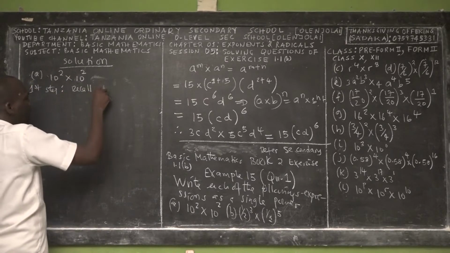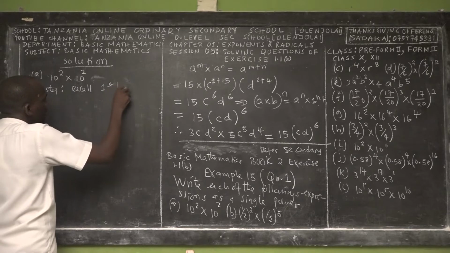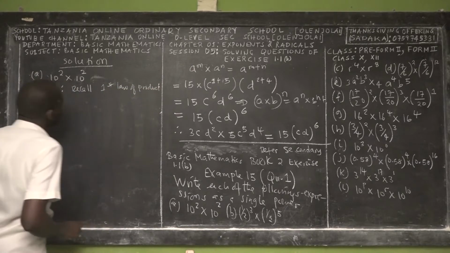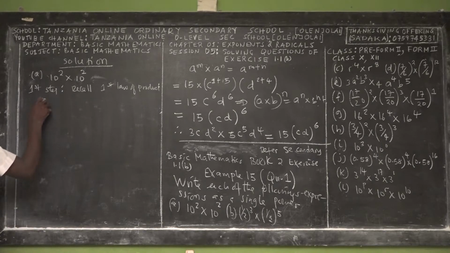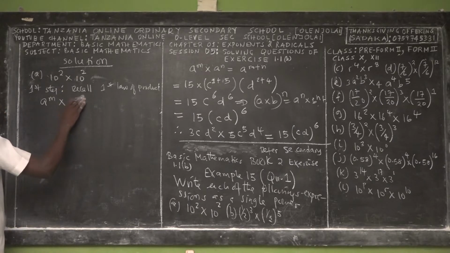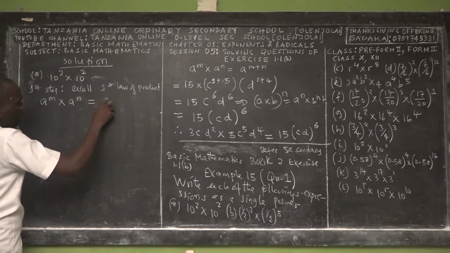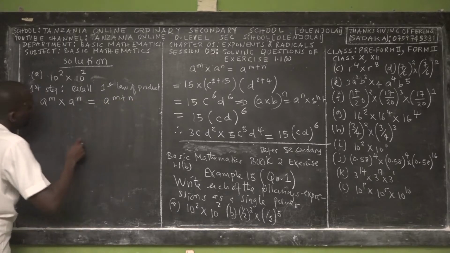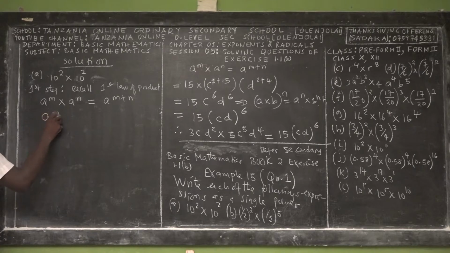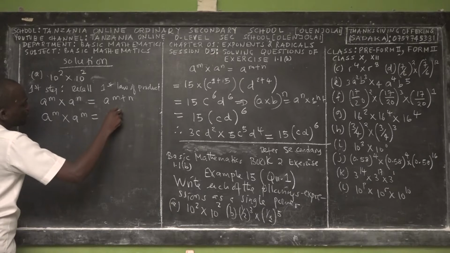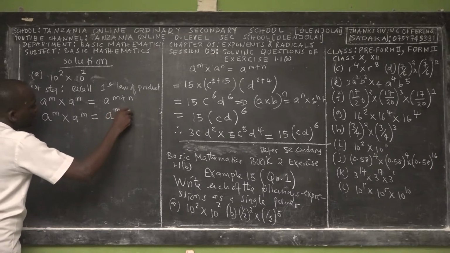So simply recall the first law of product. It states a power m times a power n, even if it is n, but m is equal to n for this case. So this is equal to a power m plus n. Right? Similarly, a power m times a power m, the answer is a power 2m, that is m plus m.